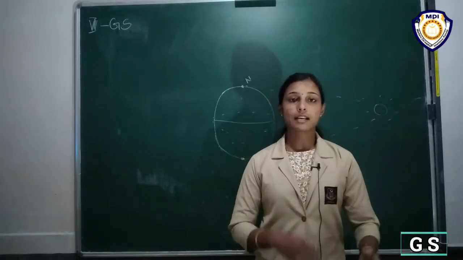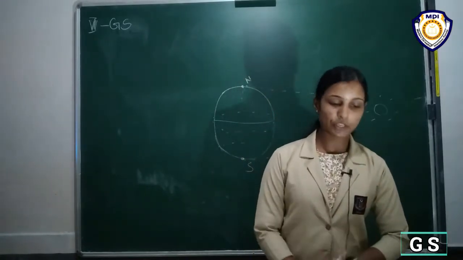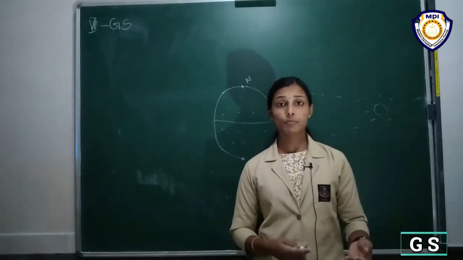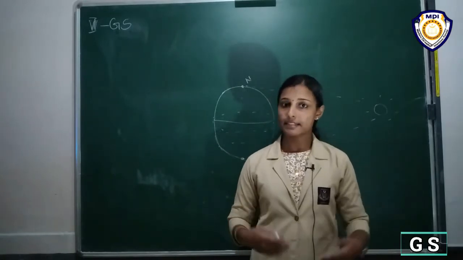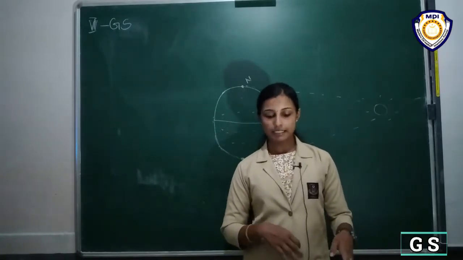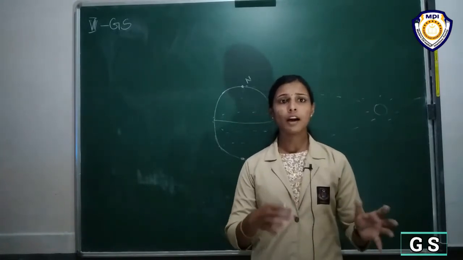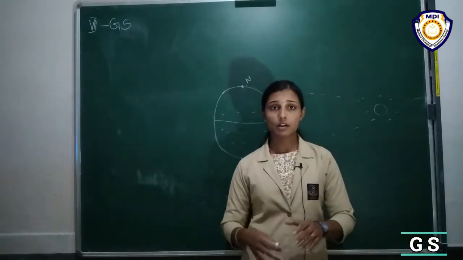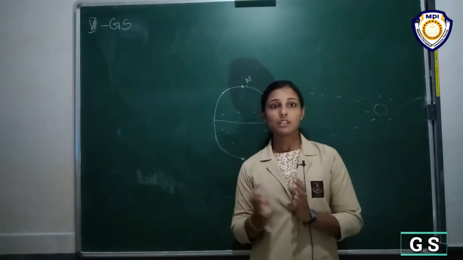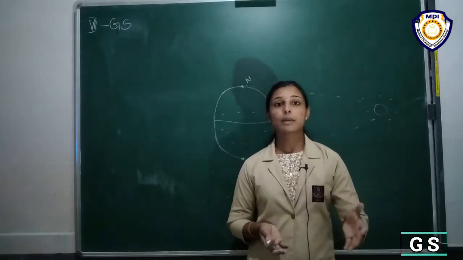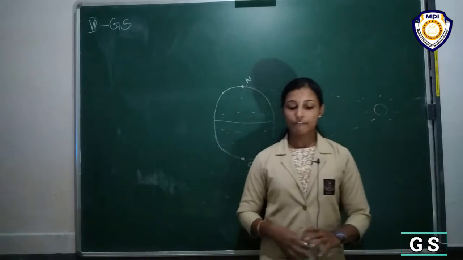So these are some adaptations of penguins. What are the adaptations of penguins? They have a fatty layer or thin fatty skin that makes them warm, and they huddle together always. They will always walk in groups, right? It also keeps them warm, and they have webbed feet.